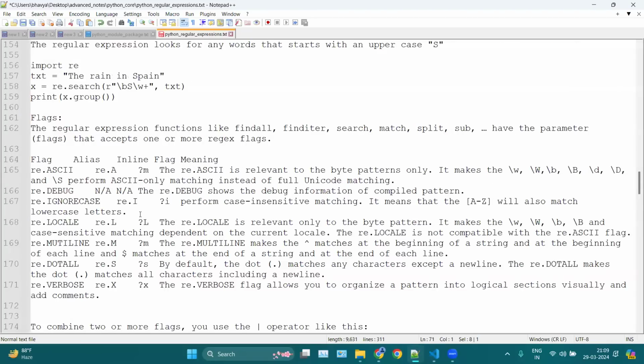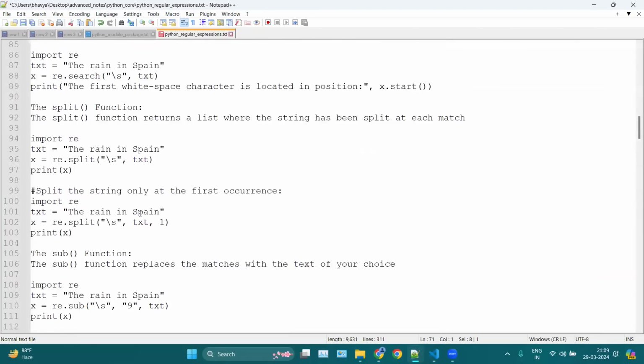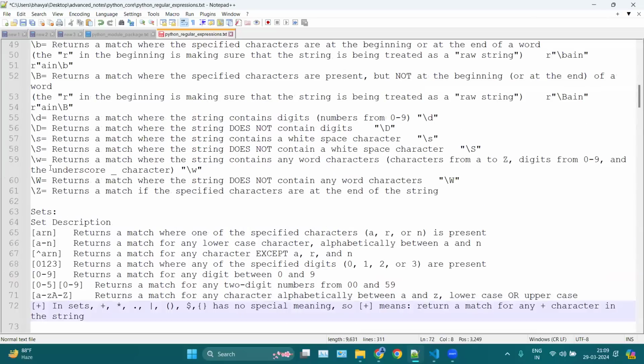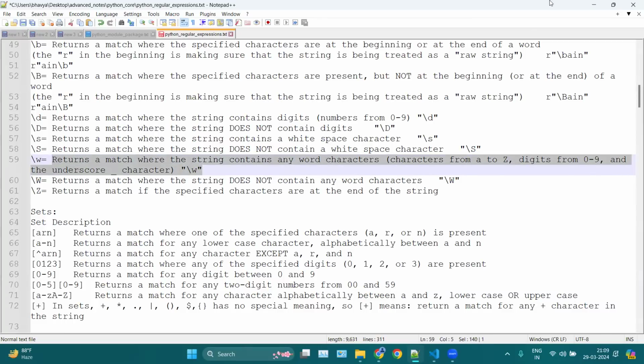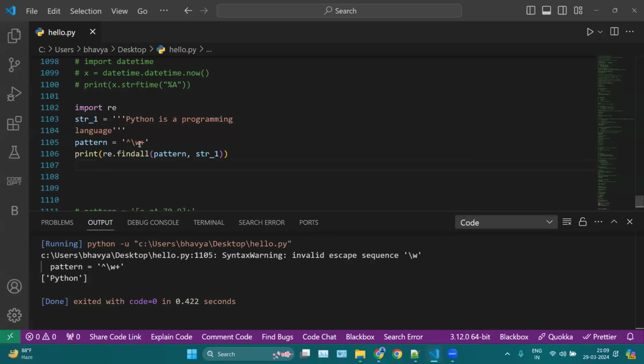I think we have to check this. Okay, okay. You can see it is not taking space as well. Okay, not taking space as well. So space is also ignored by this pattern. Okay. So that is why we have only Python here, not even space. So you can see Python. So this will also ignore your space.